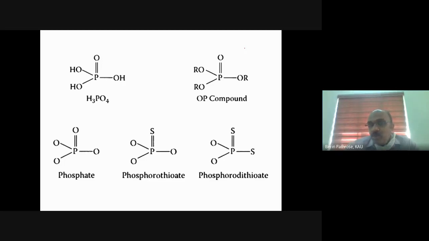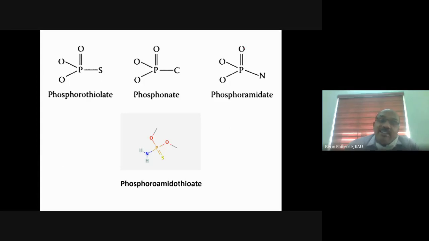Phosphorodithioate: the double bond oxygen and a single bond oxygen will be replaced with sulfur. Phosphorothioate: a single bond oxygen will be replaced with sulfur. Phosphonate: a single bond oxygen will be replaced with carbon. Phosphoroamidate: a single bond oxygen will be replaced with nitrogen. Phosphoroamidothioate: a single bond oxygen will be replaced with nitrogen, and the double bond oxygen will be replaced with sulfur.